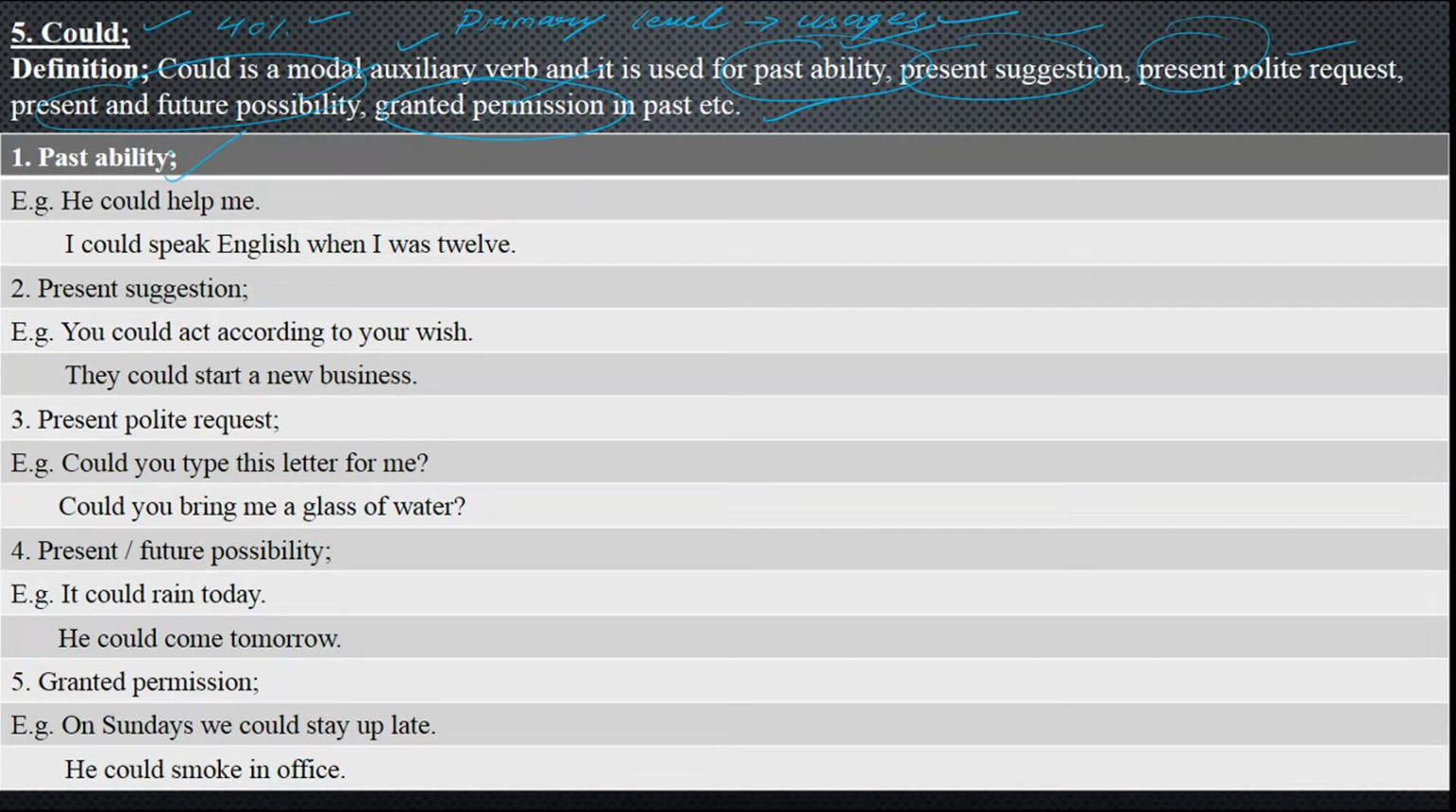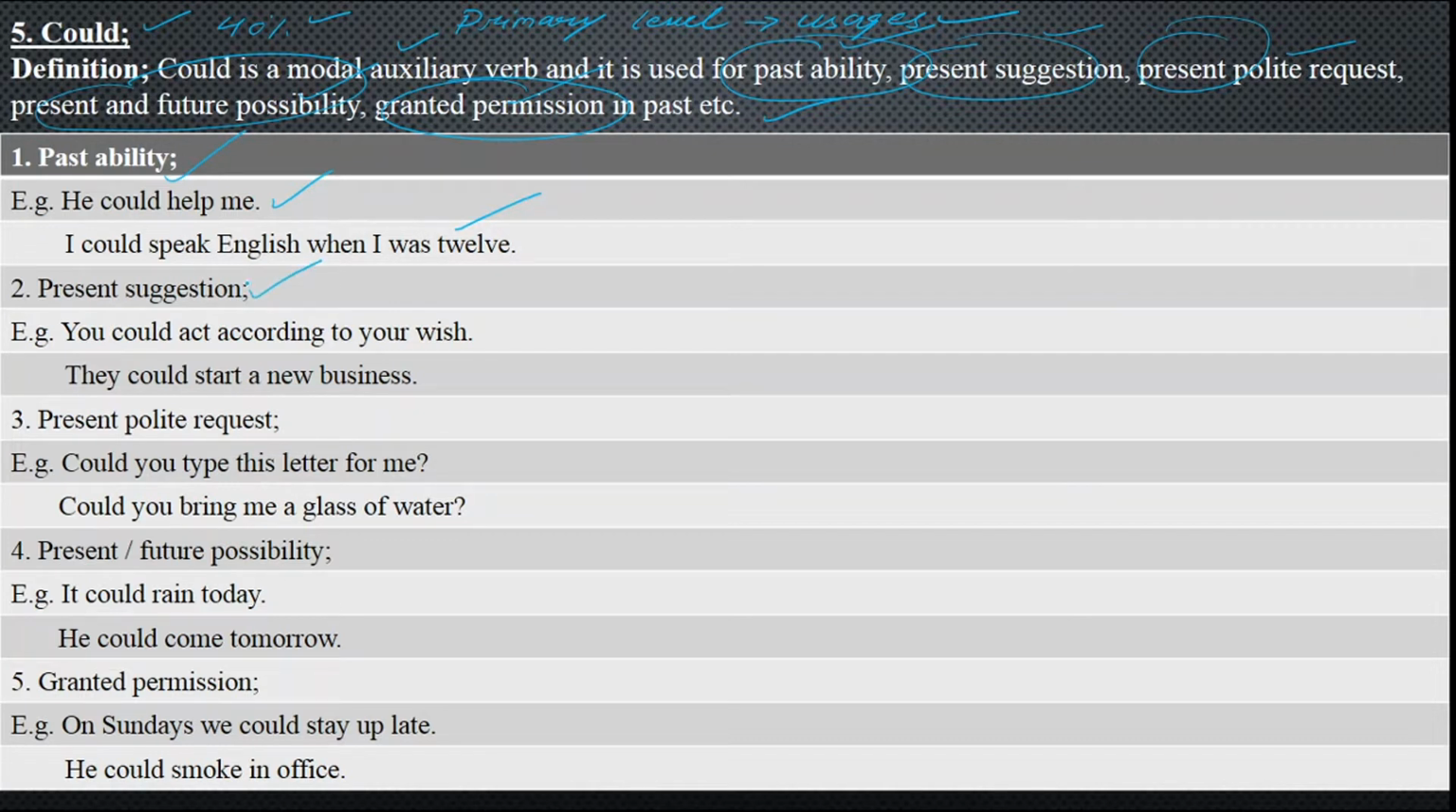Those abilities which you had in the past, now you do not have, or you may still have but you had them in the past too. Like I say, he could help me, he had this ability in the past to help me. In the same way, I could speak English when I was 12. Now I can still speak, but I had this ability when I was 12. And next is present suggestion.